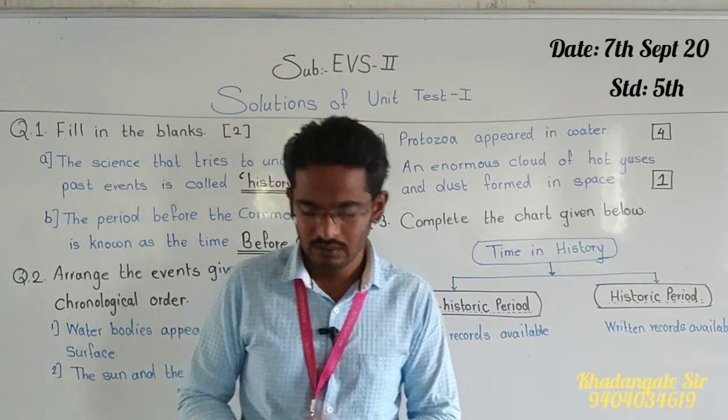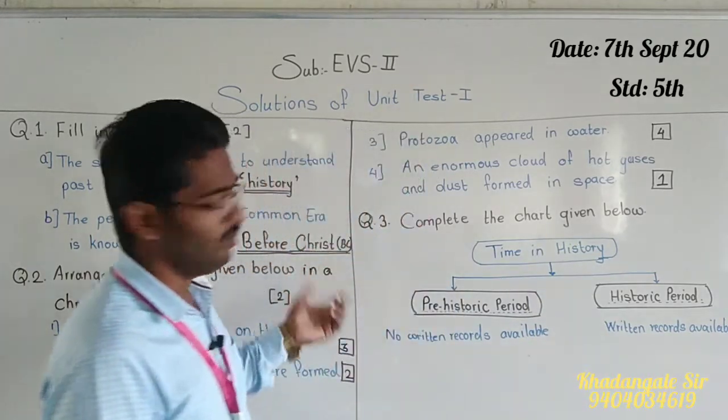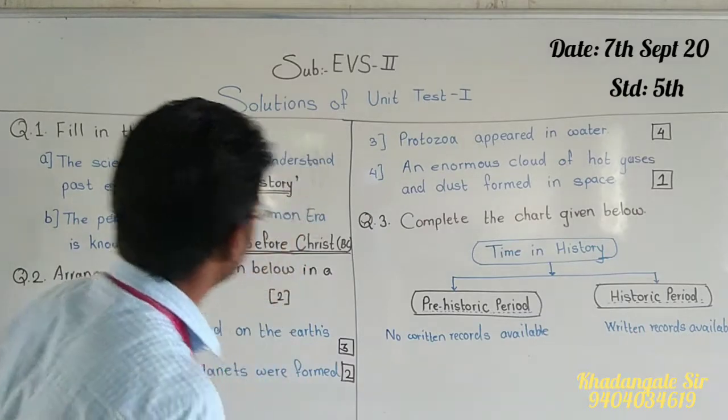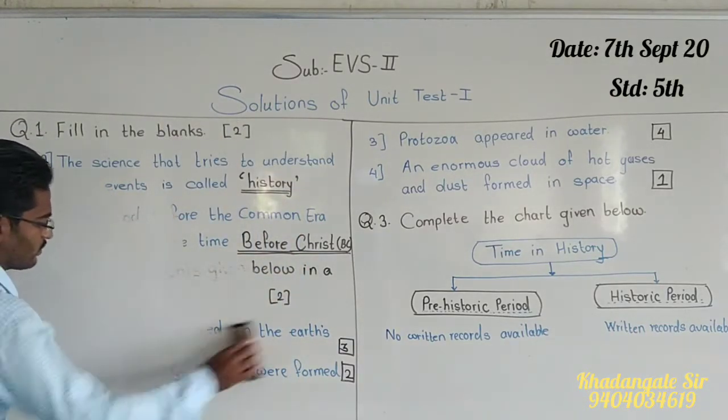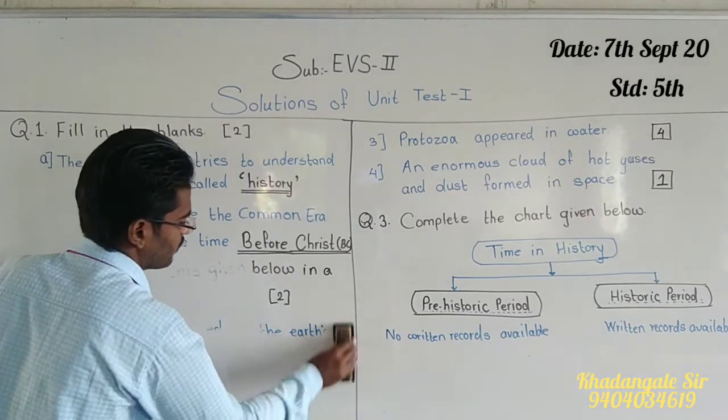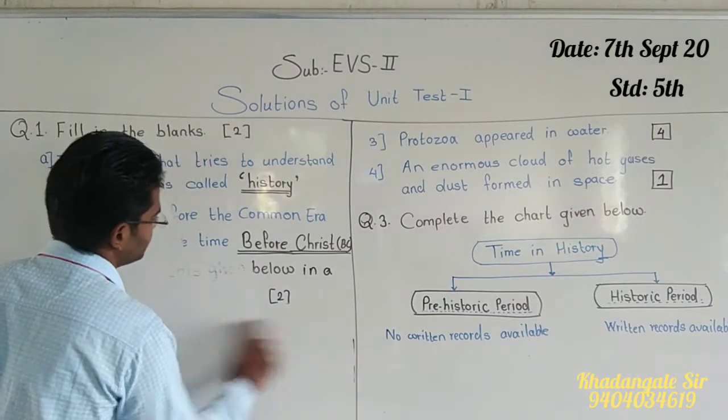Okay. So now question number 4 we are going to see. Did you understand all these things?